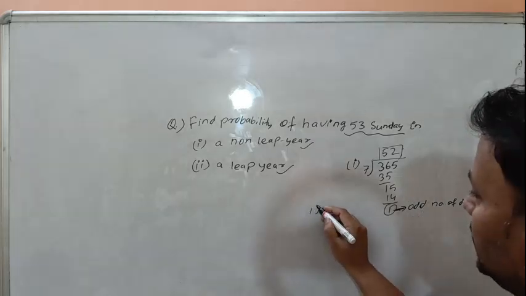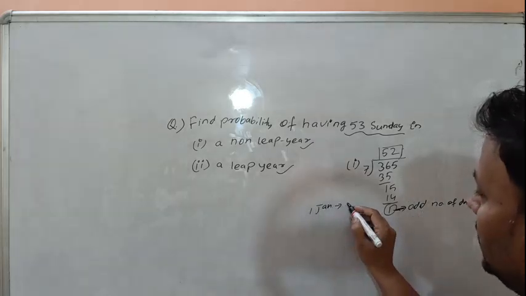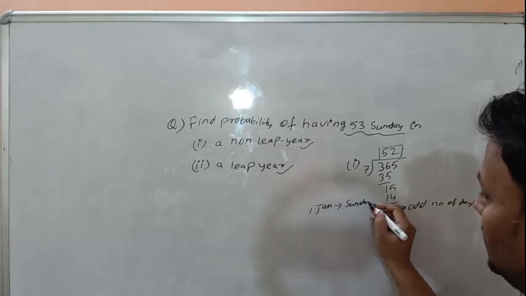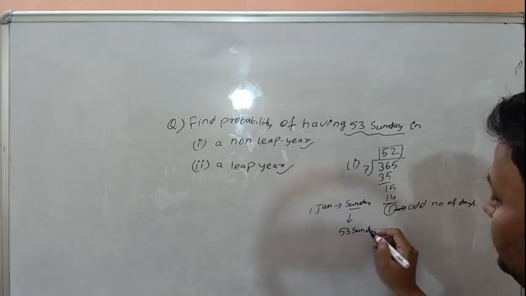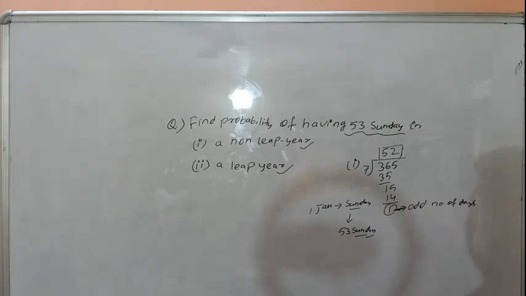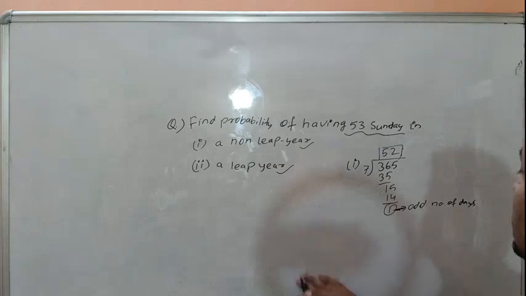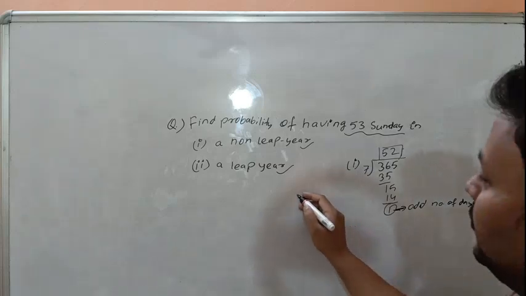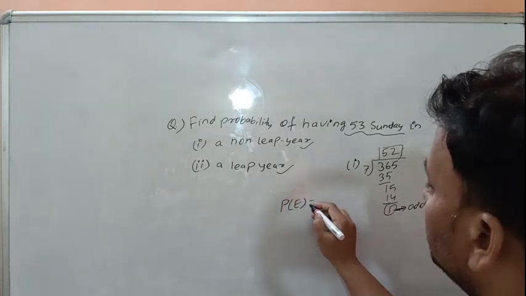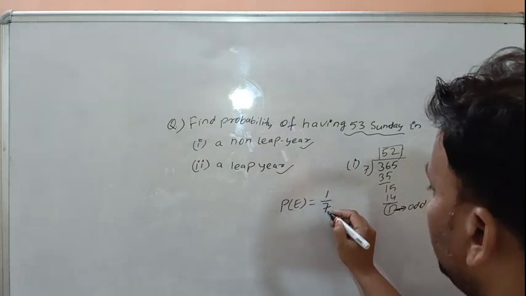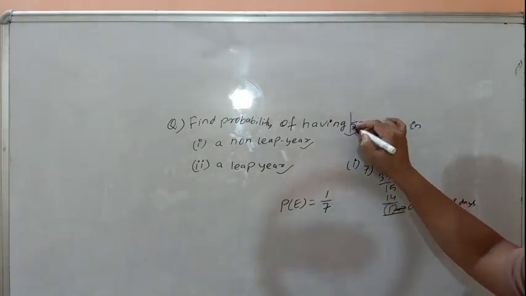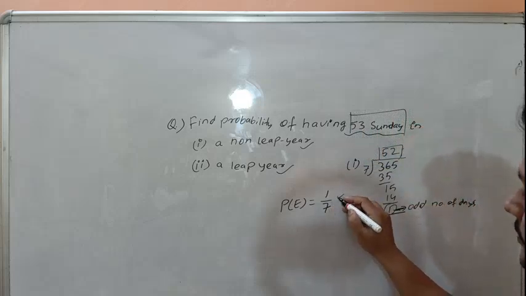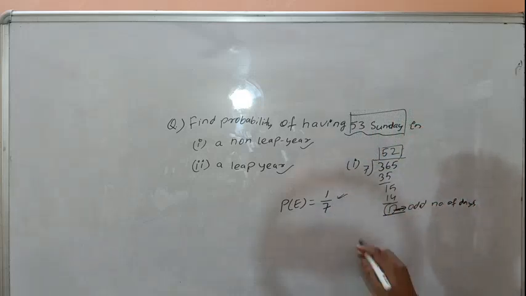That means if 1st January is Sunday, then there will be 53 Sundays in that year. That means the required probability is 1 out of 7 days. There is a chance of only 1 out of 7 days to be 53 Sundays in a non-leap year. This is the required answer, 1 over 7.